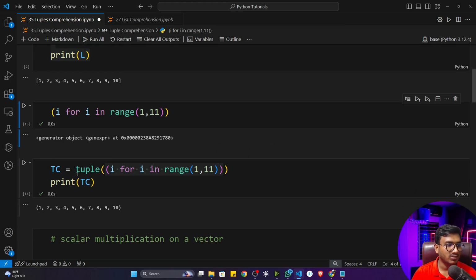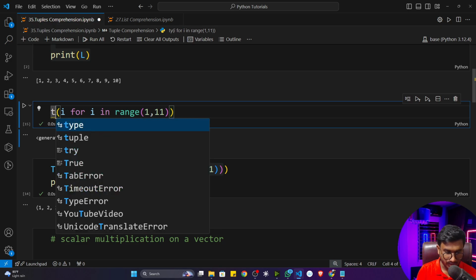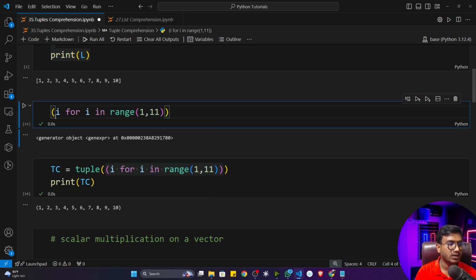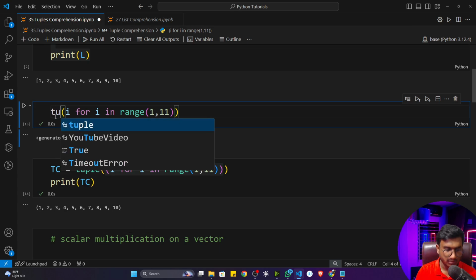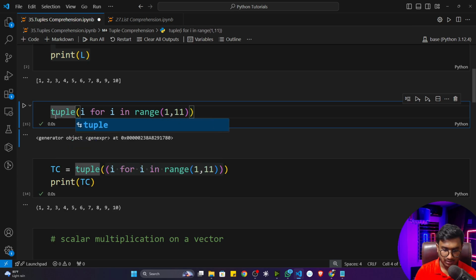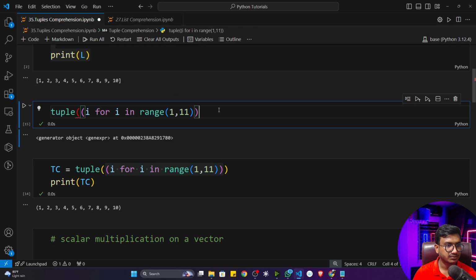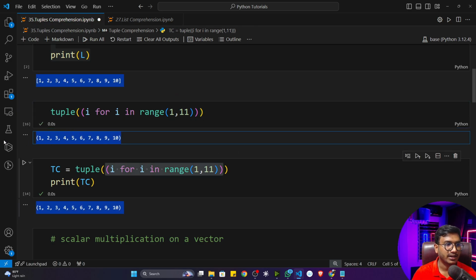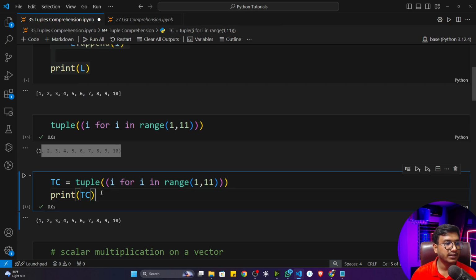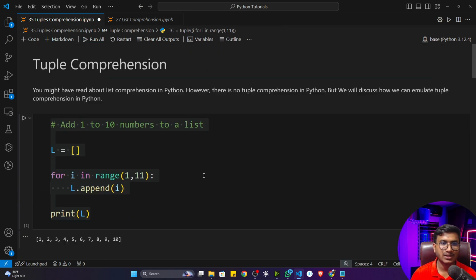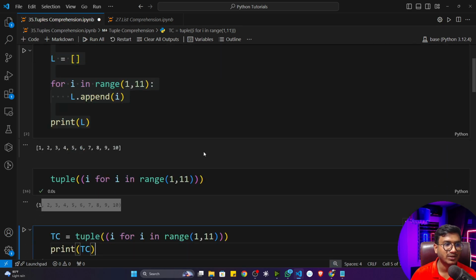So for this, what do you have to do? Again, you have to apply tuple on top of it. You have to convert it to a tuple type object. So now if I give the tuple here and execute this program, you will see that I'm getting the output. This is the only thing you have to do, and this is called emulate. Emulate tuple comprehension. We can't directly perform it, but we can emulate it.